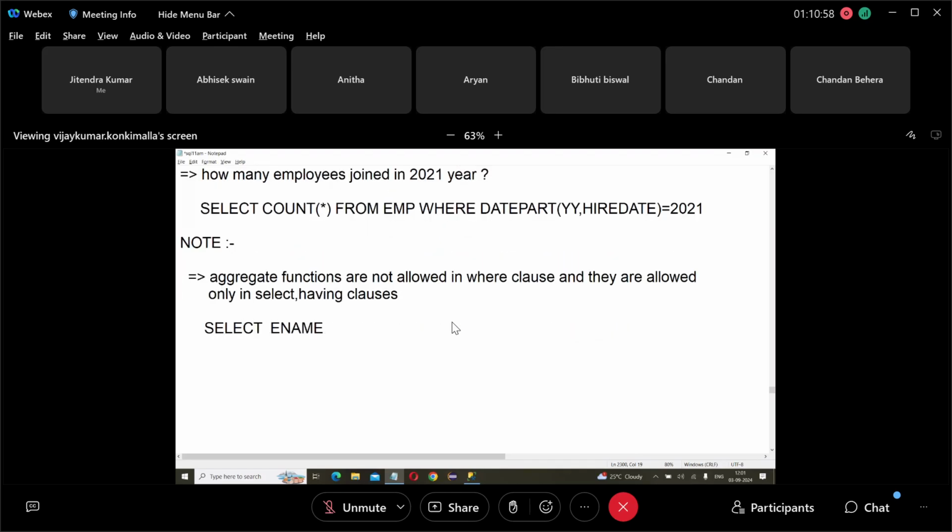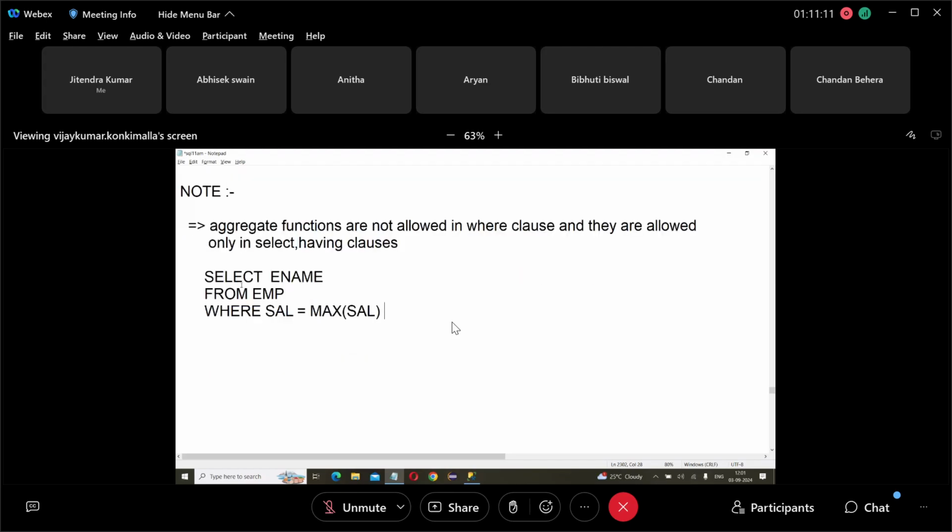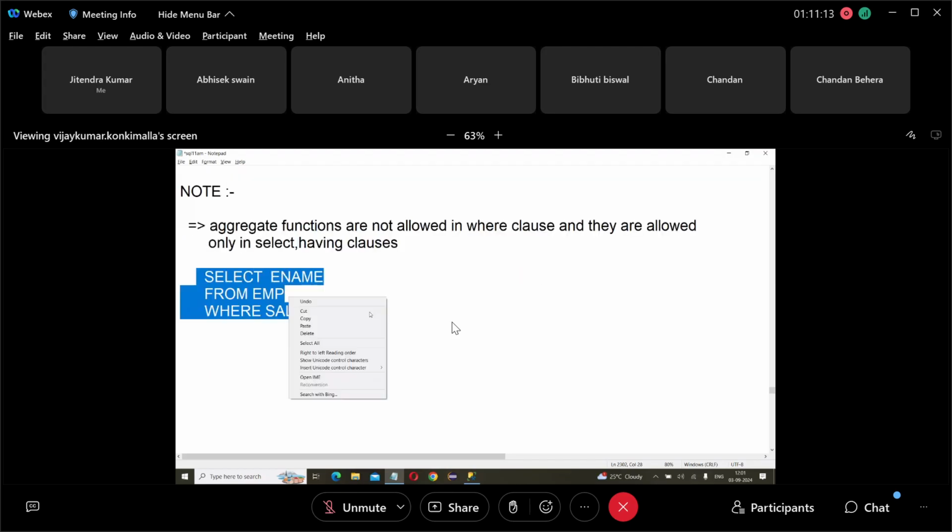Select ename from EMP where salary equal to max of salary.